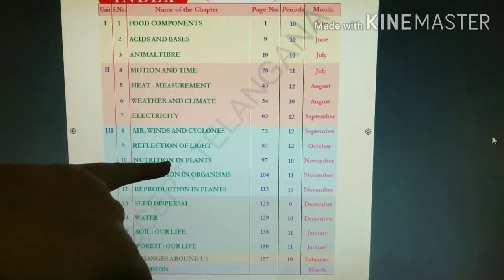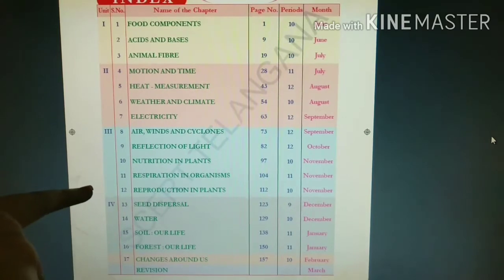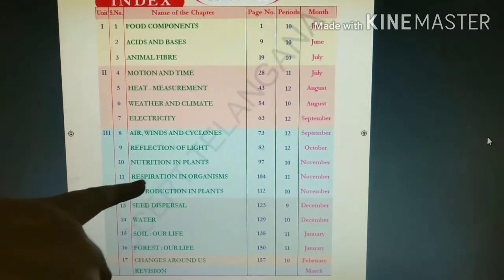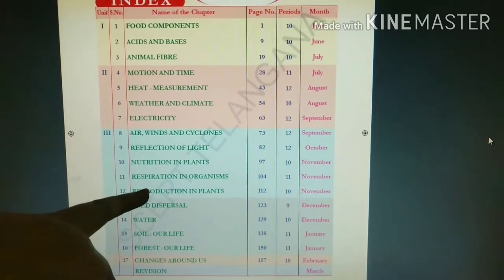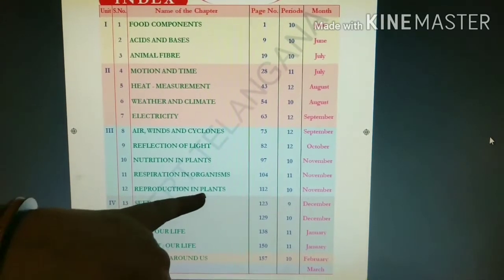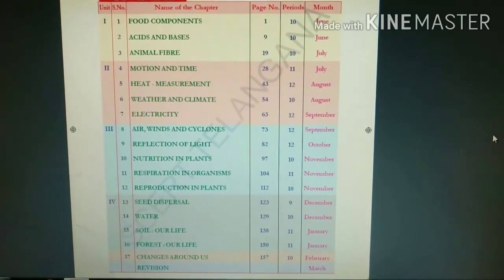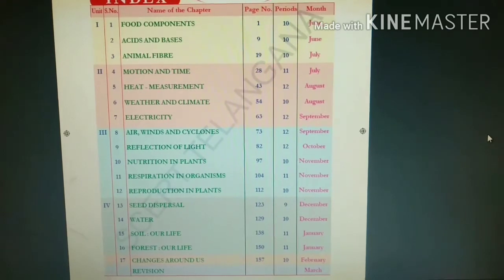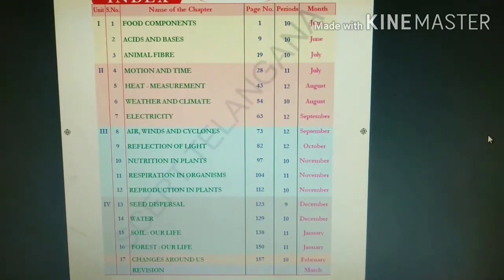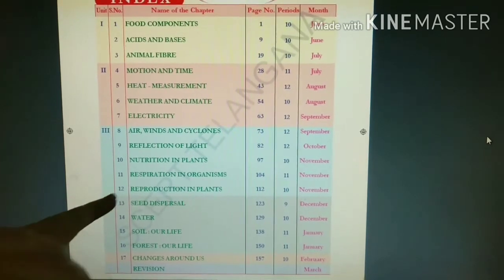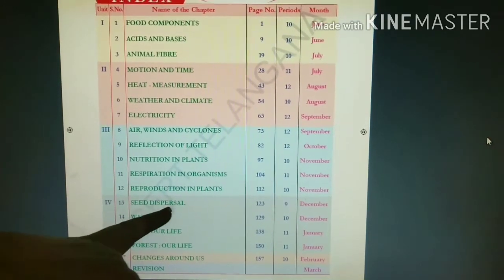Tenth is nutrition in plants, how plants get food. Eleventh is how animals and plants respire, inhaling air and exhaling air. Twelfth is reproduction in plants, how one plant gives birth to another plant, or how from one plant another plant grows. Thirteenth is seed dispersal.